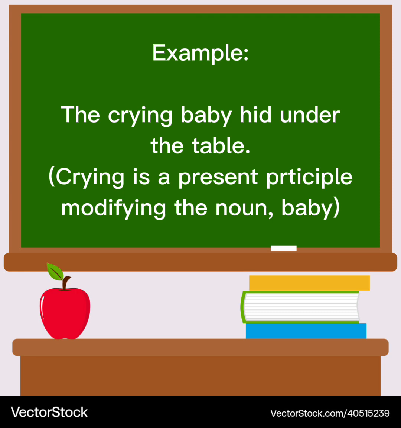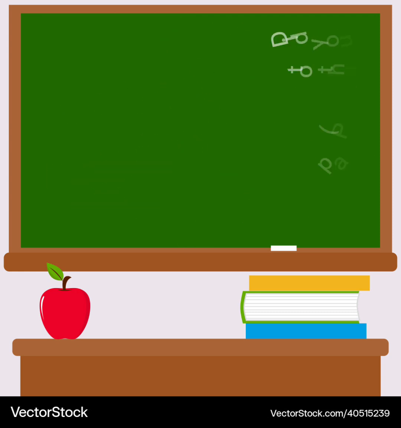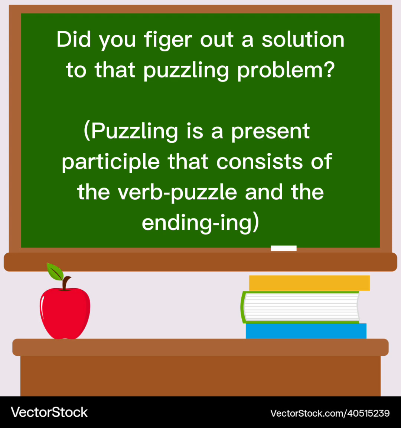So the crying baby hid under the table. Crying is a present participle modifying the noun baby. And the next one: did you figure out a solution to that puzzling problem? Puzzling is a present participle. Puzzling is the verb ing form, a present participle that consists of the verb puzzle and the ending ing. Therefore, puzzling is a present participle that modifies problem.